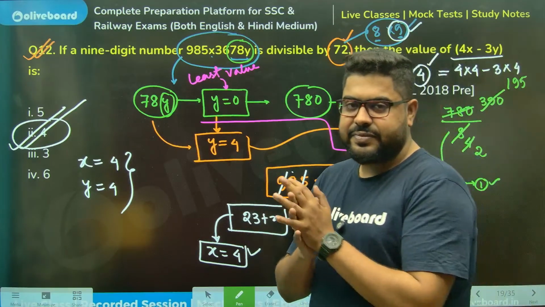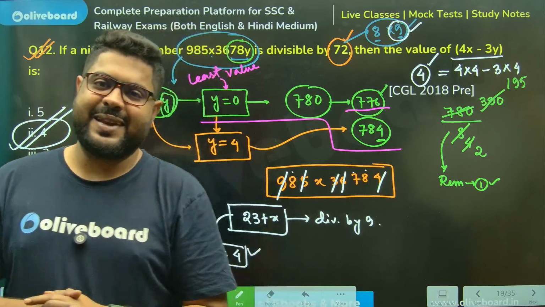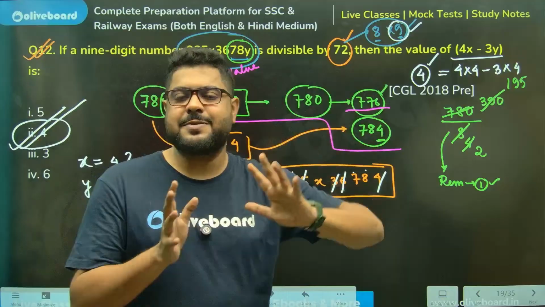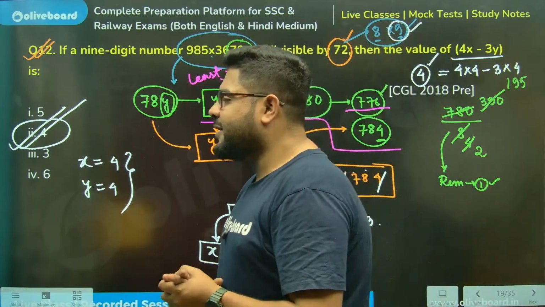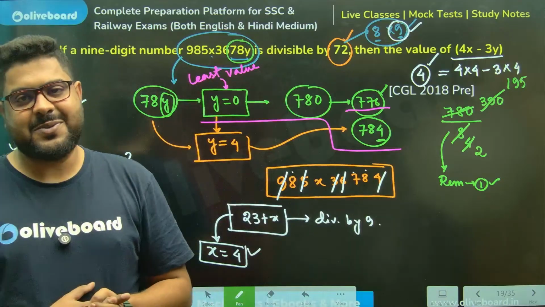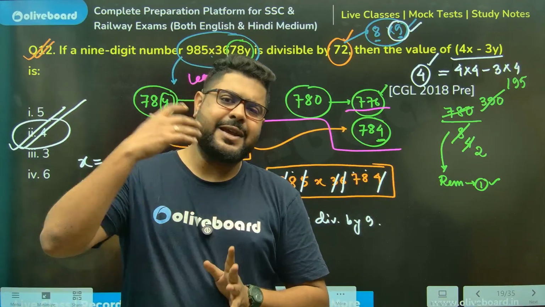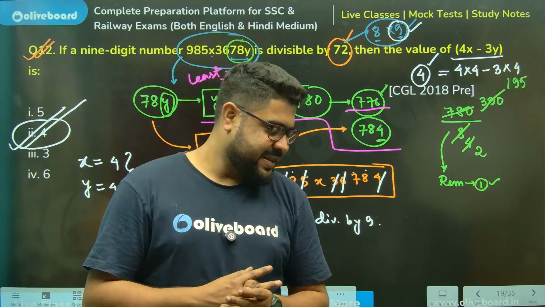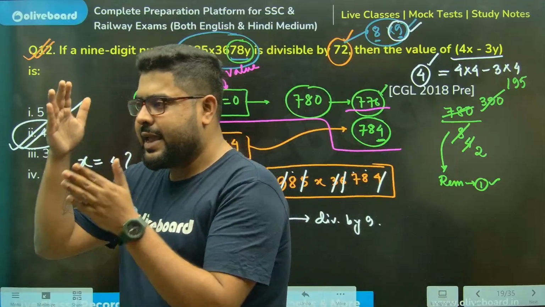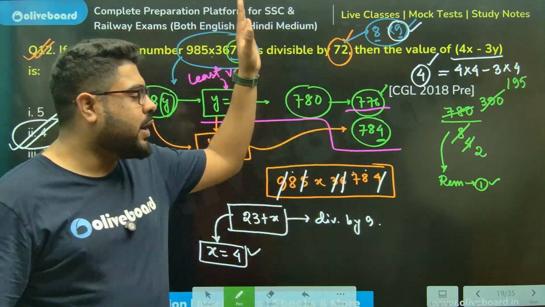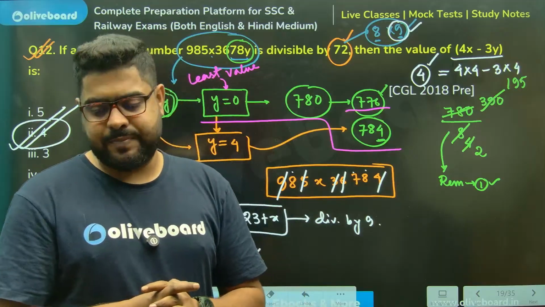Clear, sir, everyone? Now, this was just the tip of the iceberg of divisibility. So the first part of divisibility rules is done. Now again, we'll have a couple more classes on this. Don't worry, this is not by any means over. Many types of questions we still need to do. Perfect. But again, we can only move to that if you all have understood whatever we have done in today's class. That must be clear.